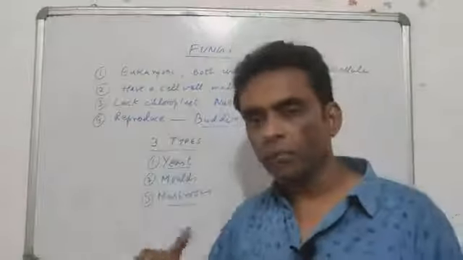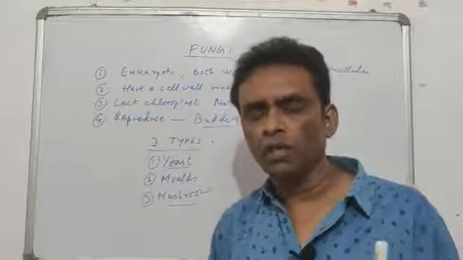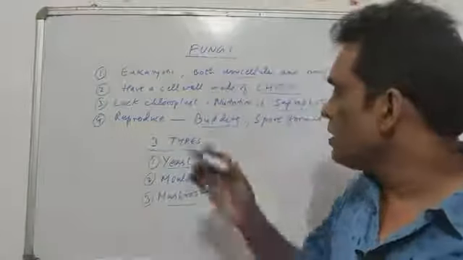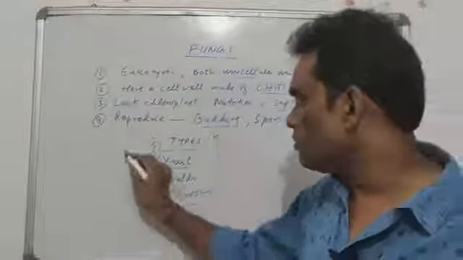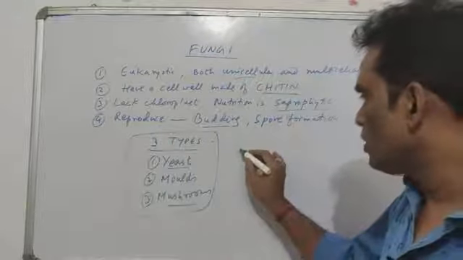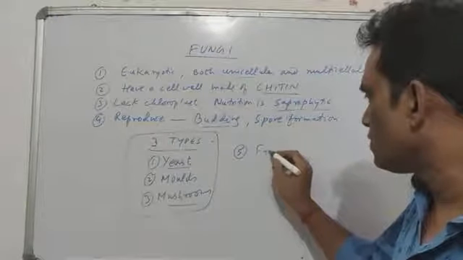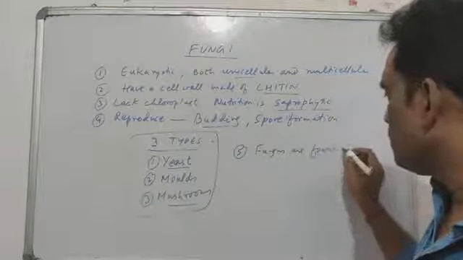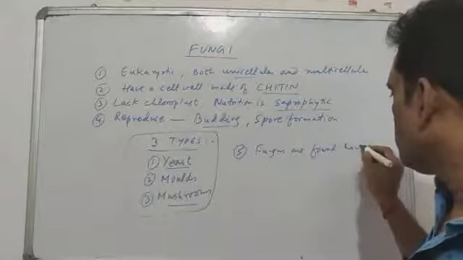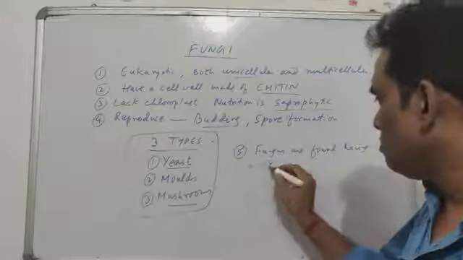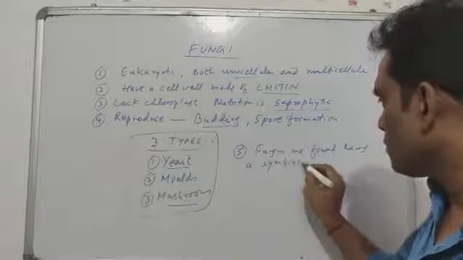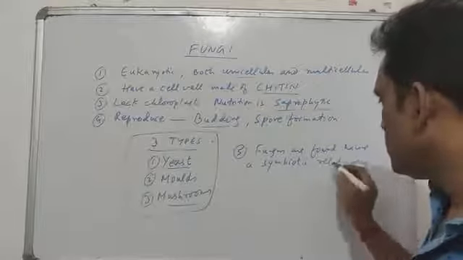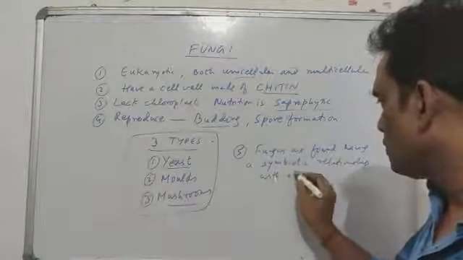Yeast and molds both are microscopic. Mushrooms are clearly visible to our naked eyes. These are the three types of fungus. I am talking about one process that you should remember. The fungus are always found, not always, most of the time found having a symbiotic relationship with algae.